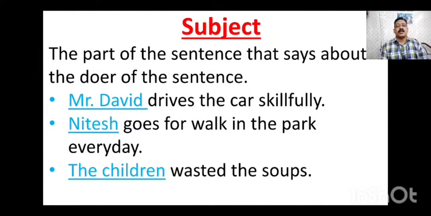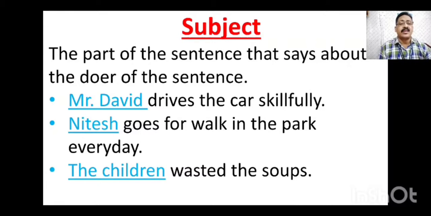Subject. The part of the sentence that says about the doer of the sentence is said to be the subject. As I always tell you, children, every sentence has a doer. It means the person about whom we are talking, or the person who does something in the sentence, is said to be a doer. So let's see through some examples what a doer is in a sentence.